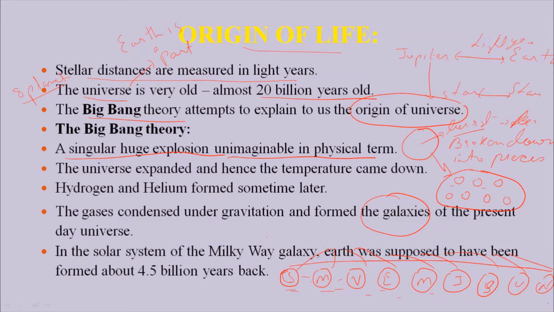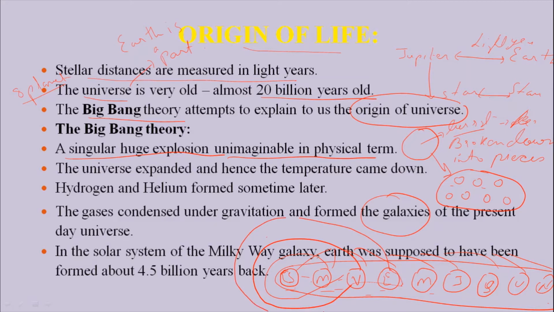When they are small, they are free to move, and they start moving apart and rotating. Venus starts rotating around the sun, and then Earth, Mars, and Jupiter also start rotating. So all these rotations and revolutions give rise to the formation of the universe.